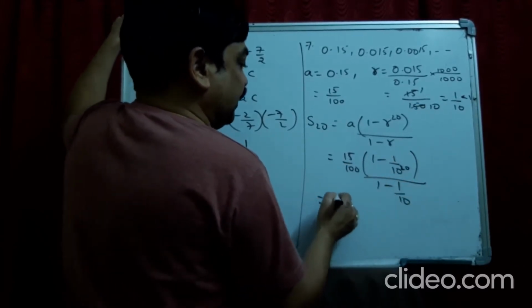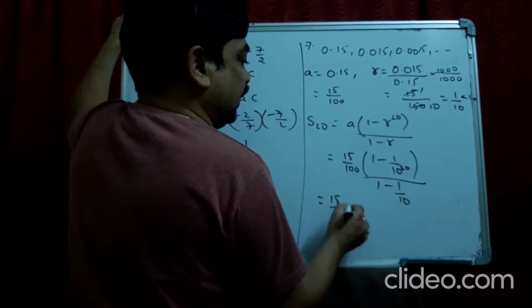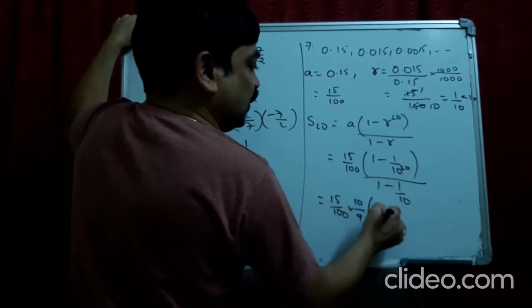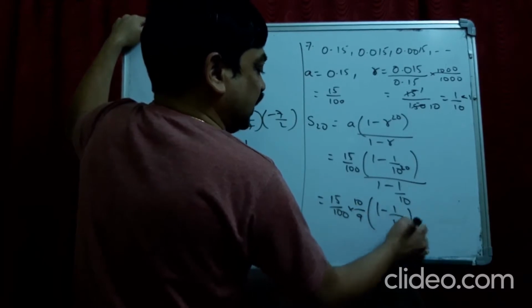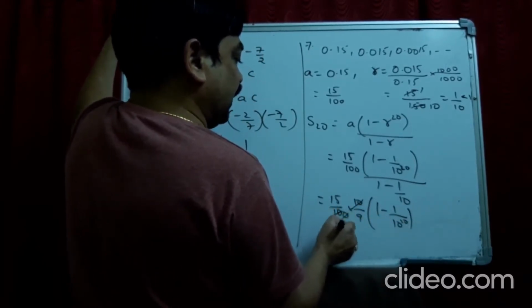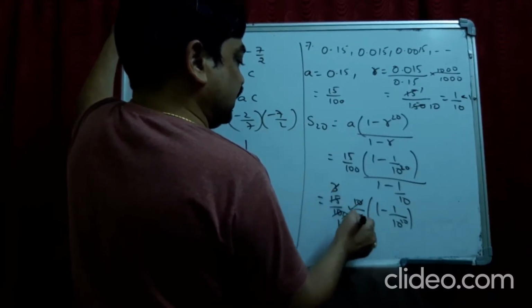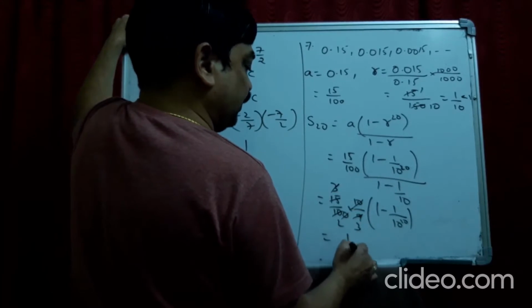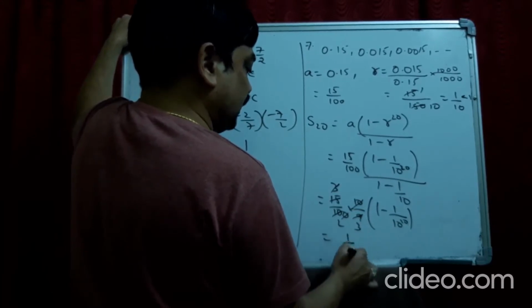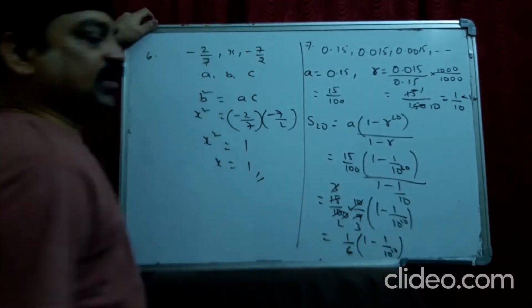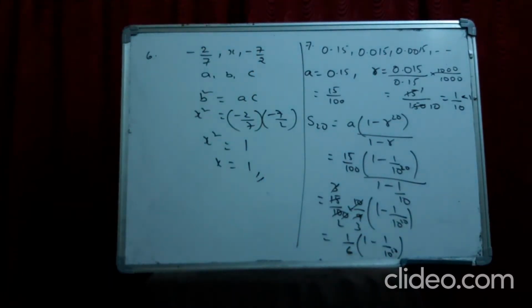You can write it as 15 by 100. This becomes 9 by 10. You can write 10 by 9 into 1 minus 1 by 10 power 20. So you can cancel this: 5 2's, 5 3's, 3 3's. You can write it as 1 by 6 of 1 minus 1 by 10 power 20. You can leave it like that. The answer is not that important, but the simplification is.